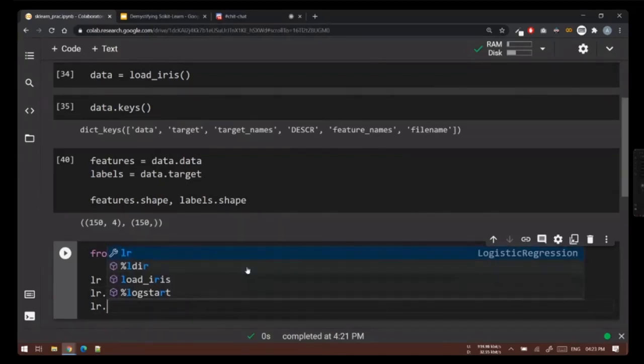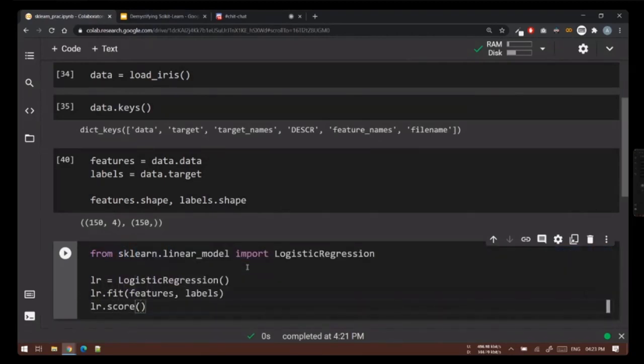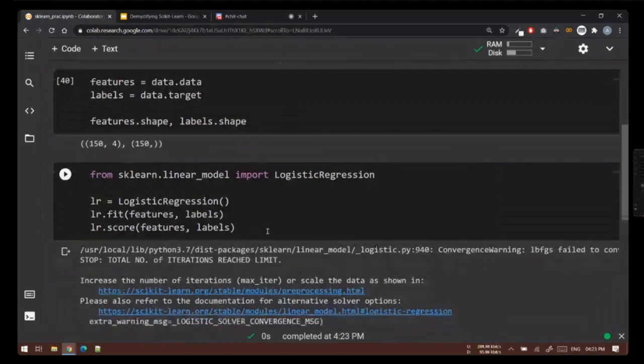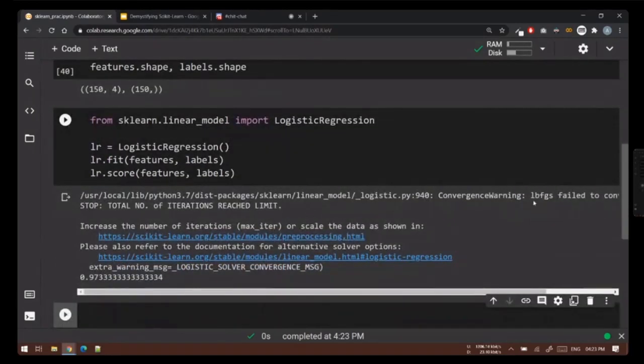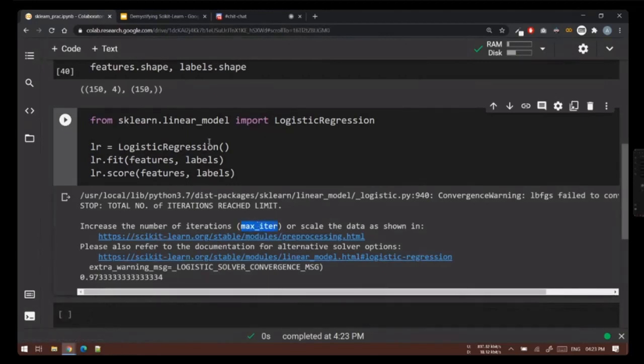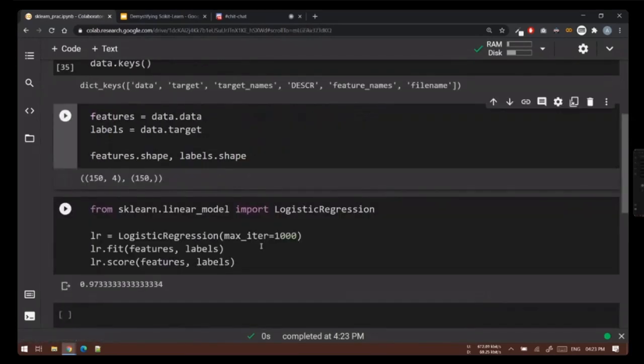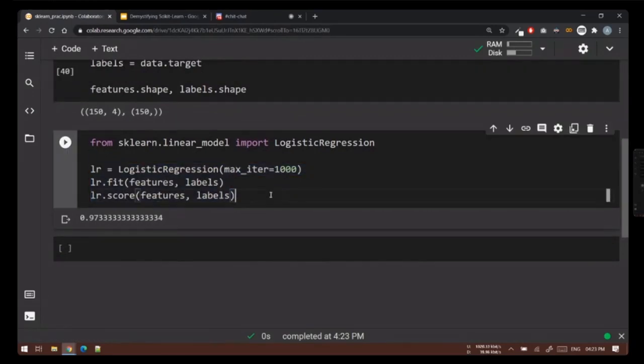I'll say LR dot score. Okay, there's a warning. It says increase the number of iterations. So let's do what the warning says. It's a warning, we are still getting our score, but I'll make it 1000. Okay, this is all it takes to initialize your model, train it, and then calculate the score.